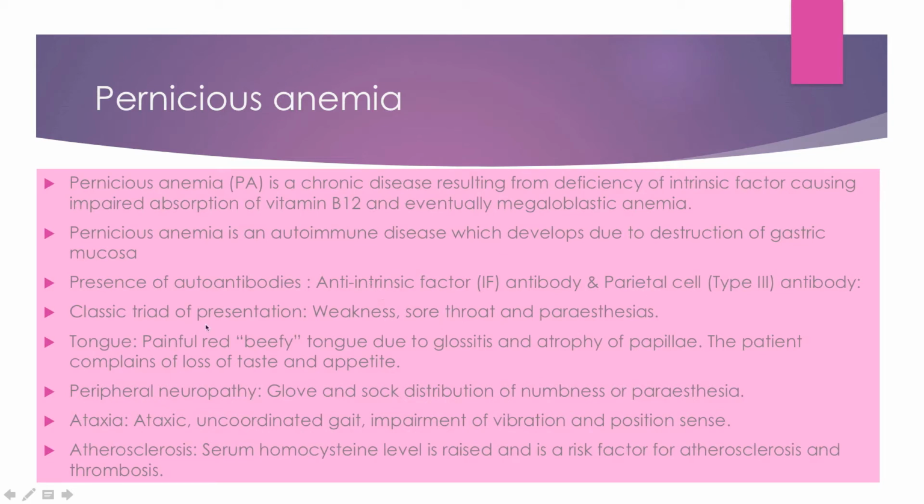The classical triad of this presentation is weakness, sore throat, and paresthesia because of the deficiency of vitamin B12. Painful red beefy tongue, that is glossitis, and atrophy of papillae is seen. The patient complains of loss of taste and appetite. Peripheral neuropathy with glove and sock distribution, that means the areas where we wear the gloves and socks will be paresthetic. Then atherosclerosis, because serum homocysteine levels are raised because of the deficiency of vitamin B12, which causes the risk for increased atherosclerosis and thrombosis.